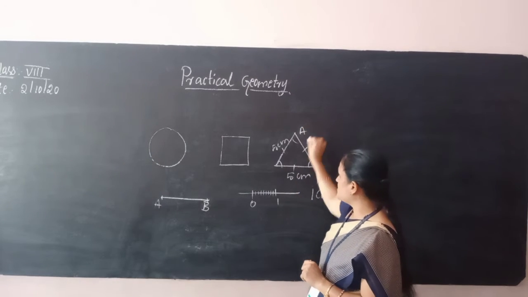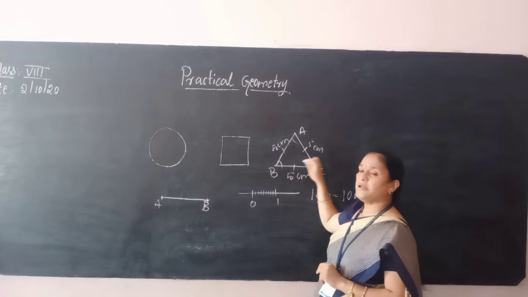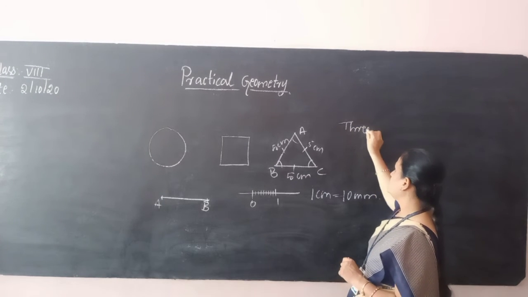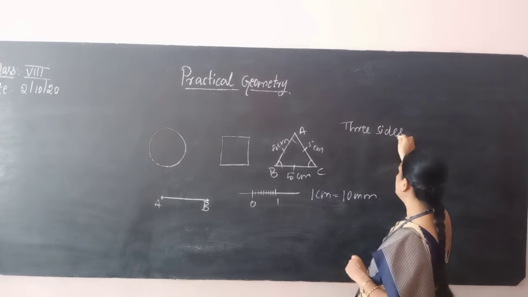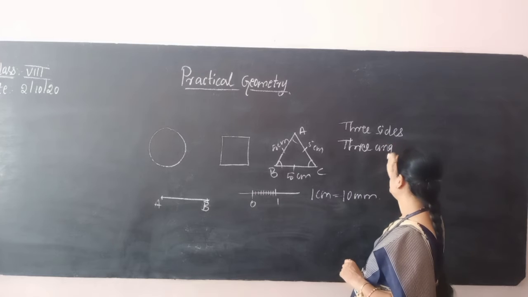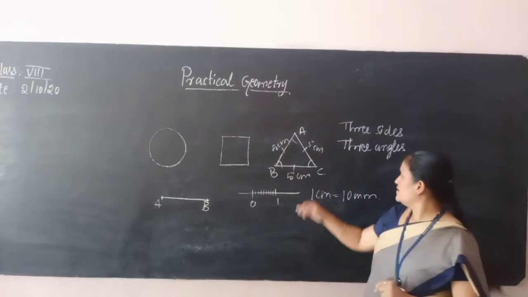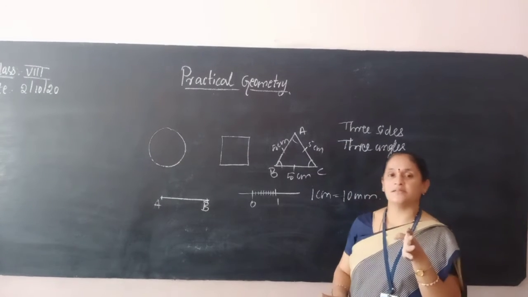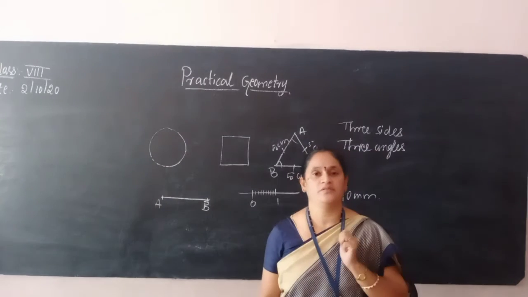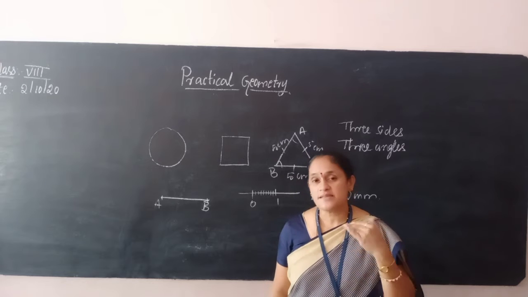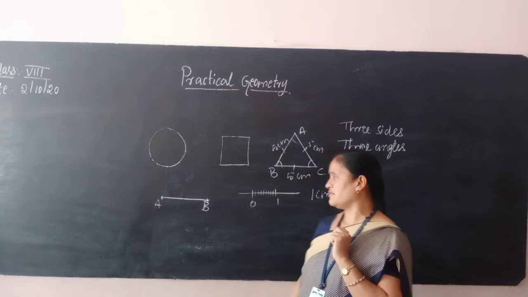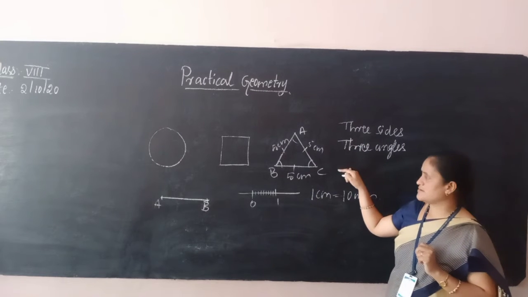If you consider it as ABC, it has 3 sides and 3 angles. Of these 6 elements, if we want to construct the triangle, only 3 are enough. Any 3 elements out of these 6 are required.